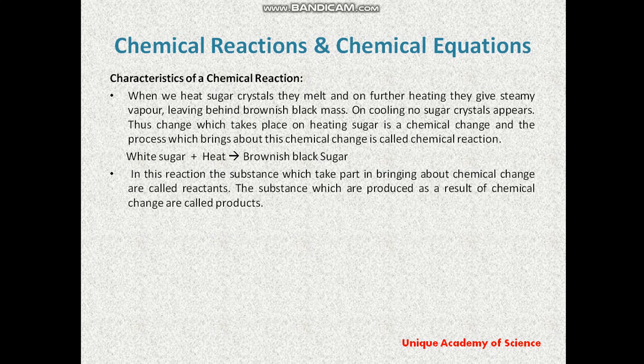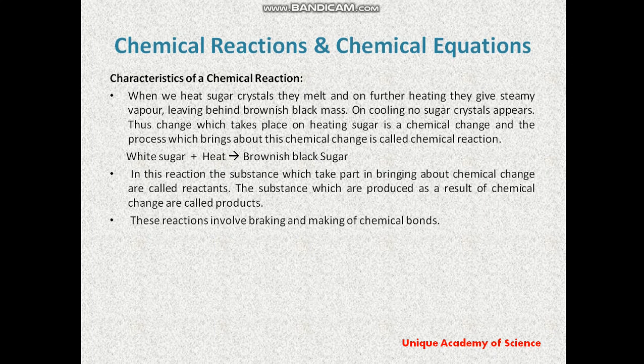Now in this reaction we use white sugar and heat. The substances taking part in bringing about the chemical change, here white sugar and heat energy, are known as reactants, whereas the brownish sugar that is generated is known as the product. So what is the definition? The substances which are produced as a result of a chemical change are called products.